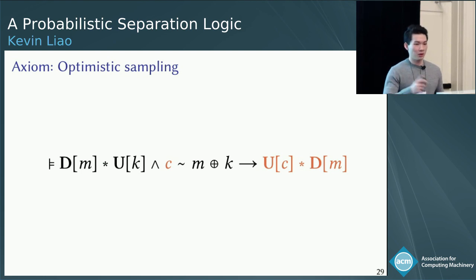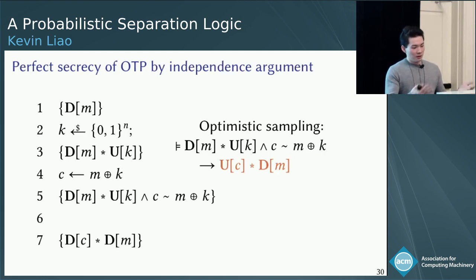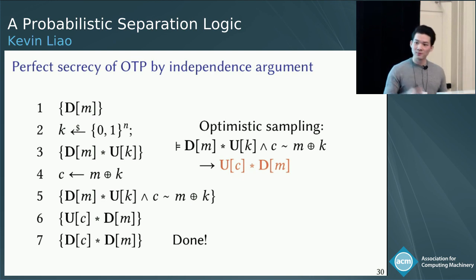Okay, so now if we plug this back into our proof, from the formula in line 5, we get the formula in line 6, which says that c is uniform and is independent of m. Now to get to our final desired postcondition, we can apply weakening, and then we are done. Okay, so that was the perfect secrecy of one-time pad.